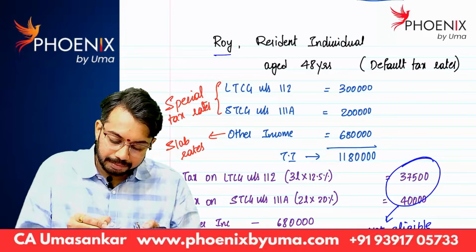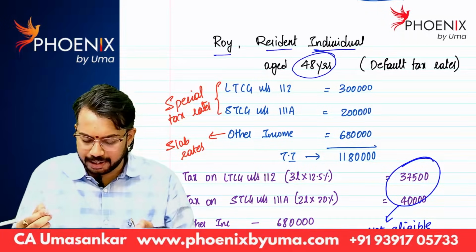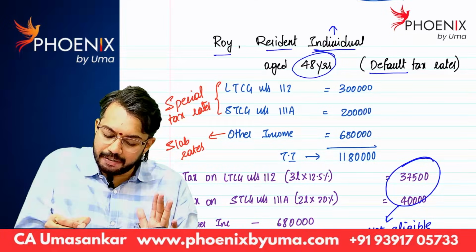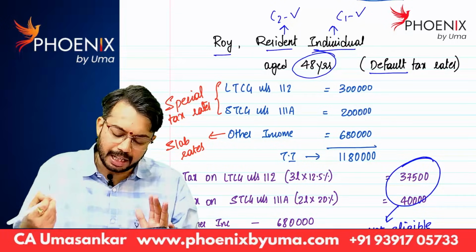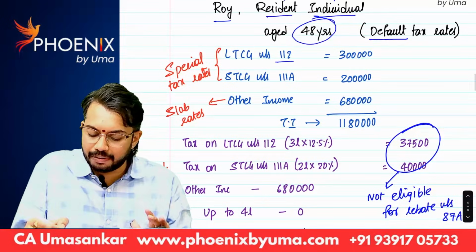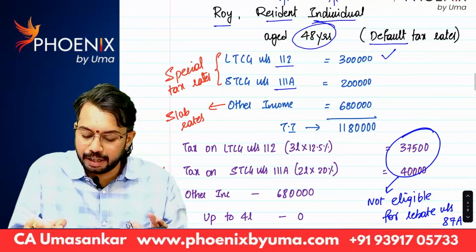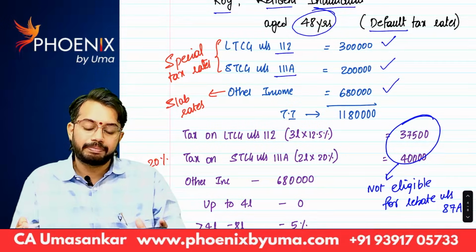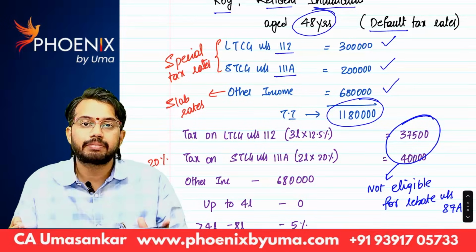Roy, resident individual, aged 48 years, default tax rates. First of all, he is individual, condition 1 satisfied. Resident, condition 2 satisfied. He has long-term capital gain under section 112, 3 lakhs, short-term capital gain under section 111A, 2 lakhs, other income 6 lakh 80,000. So total income is 11 lakh 80,000.